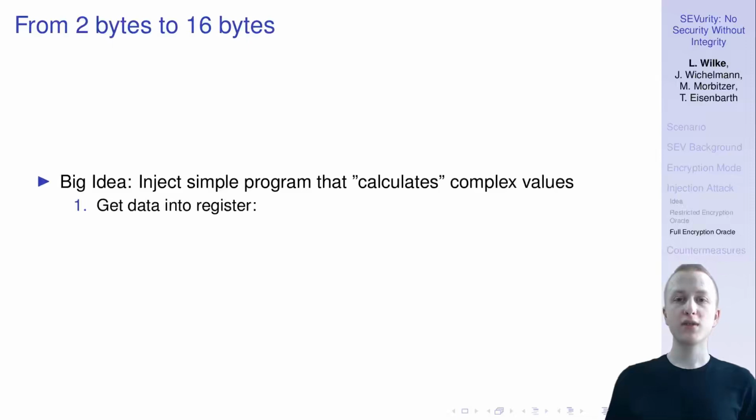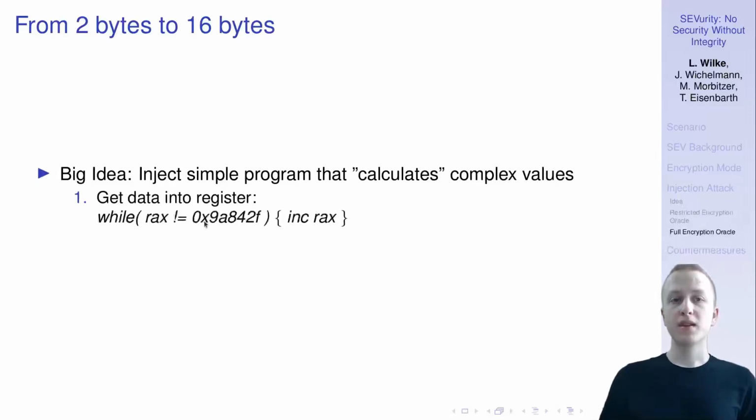And now we let this program calculate this more complex value that we want to inject. And yeah, there are 2 steps required for that. The first one is getting the data into a register. So we have to calculate it somehow. And while there are more clever strategies, obviously, let's stick with this idea here. We simply increment the register until we reach a certain value that we want to inject.